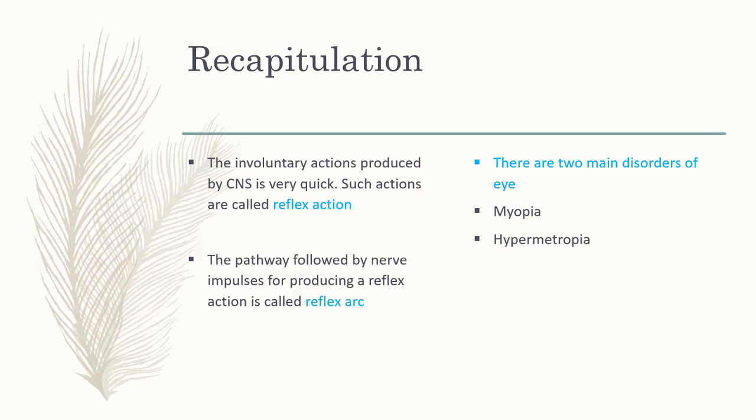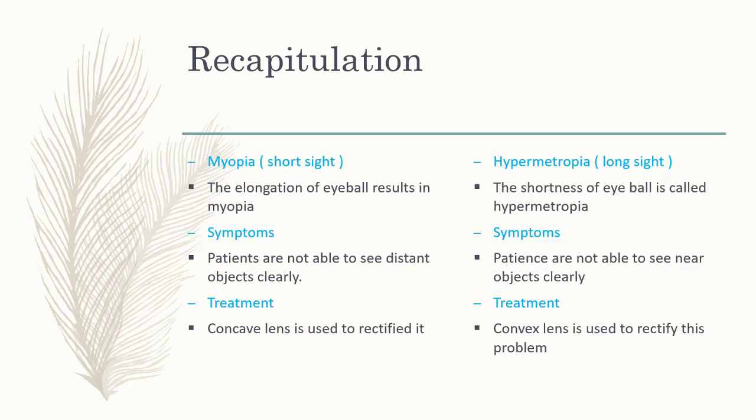The next one, disorders of eye. We have studied 2 disorders of eye, myopia and hypermetropia. Myopia. In this condition, the elongation of eyeball occurs. Symptoms: patients are not able to see distant objects clearly.